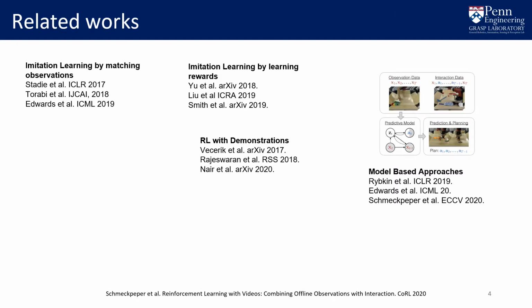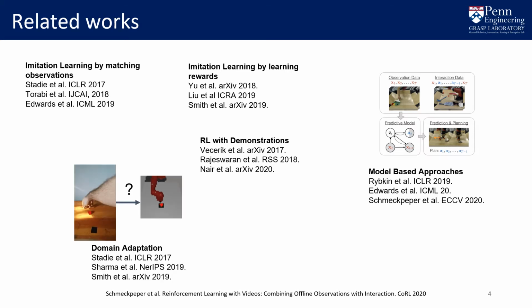Model-based approaches have also been proposed to leverage observation data, including learning action-conditioned prediction models, such as our prior work in ICLR and ECCV, or learning Q functions conditioned on state-next-state pairs, as in the work from Edwards et al. In contrast, we show that observational data of humans can be used in standard model-free reinforcement learning pipelines.